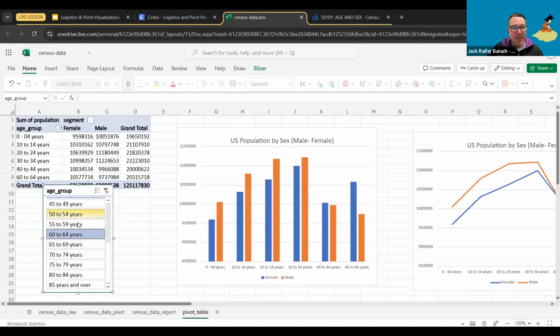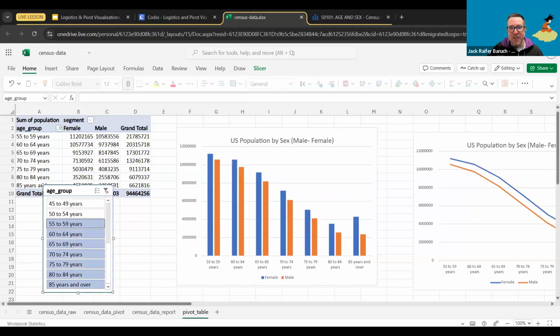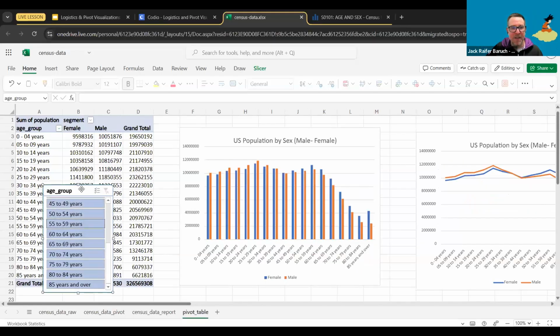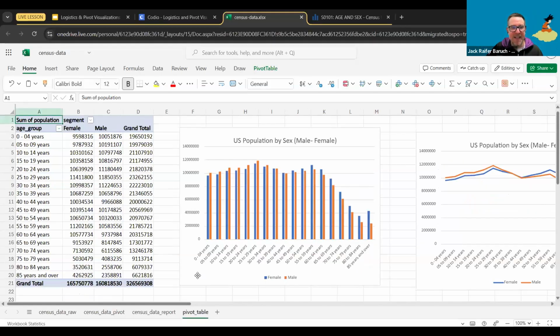So again, the question that we asked would have been a lot easier to answer if we had the slicers, because now we can see that definitely females 55 to 59 is the biggest group. So yeah, let's do that again. I'm going to clear the filter. I'm going to delete the slicer, and I'm going to do the slicer again.